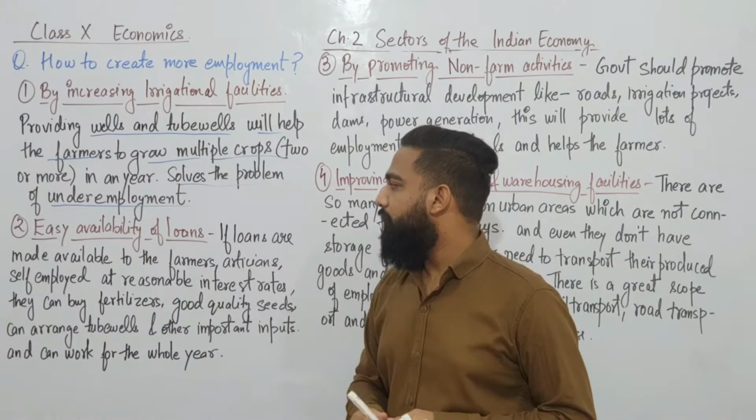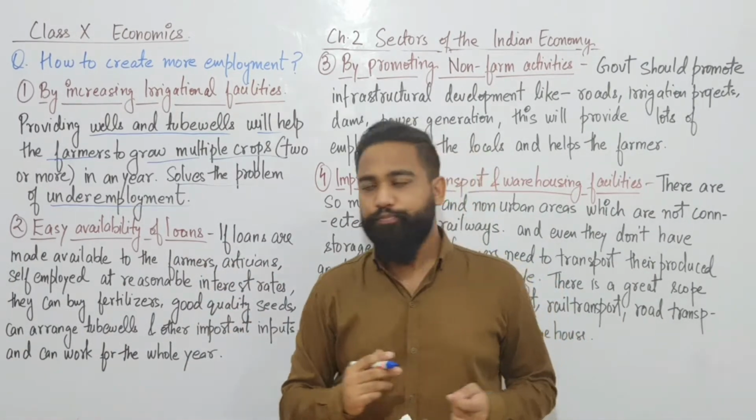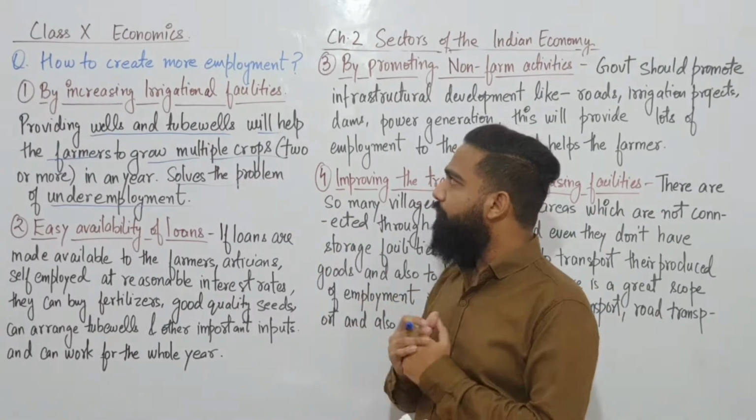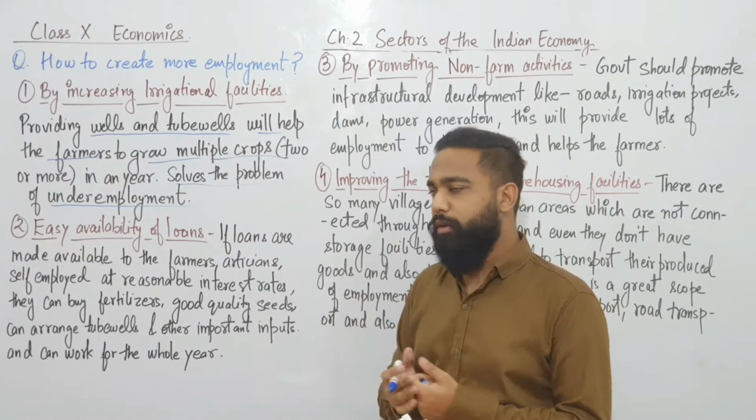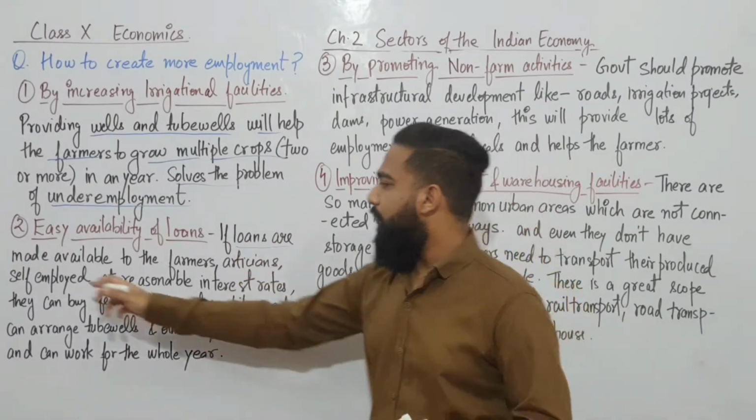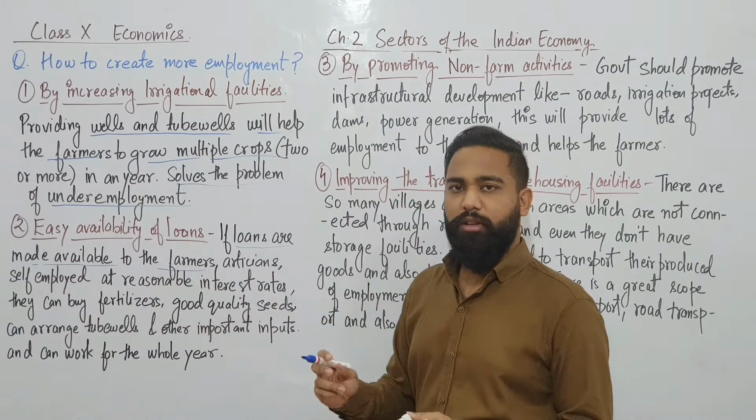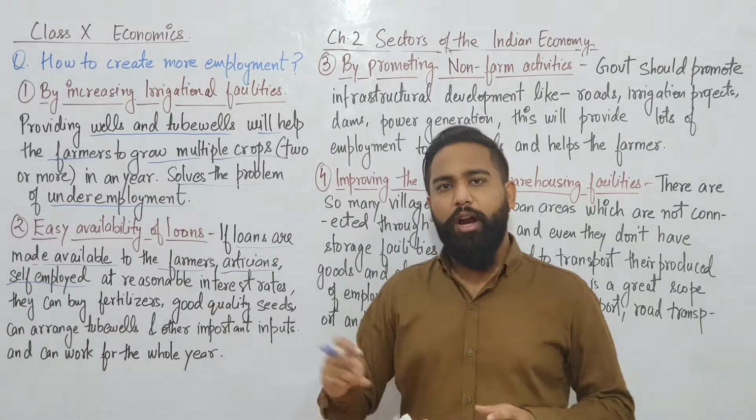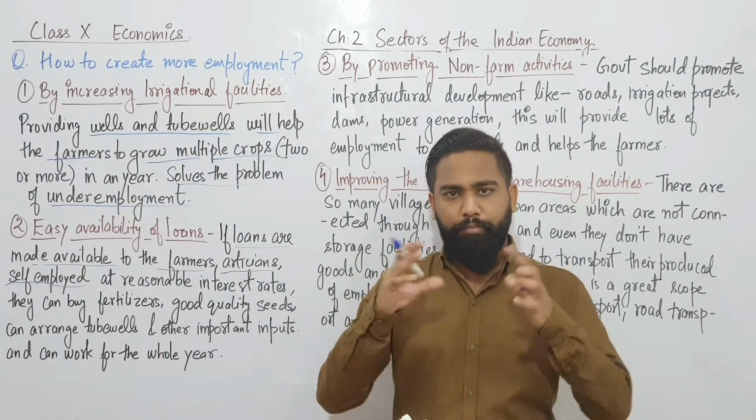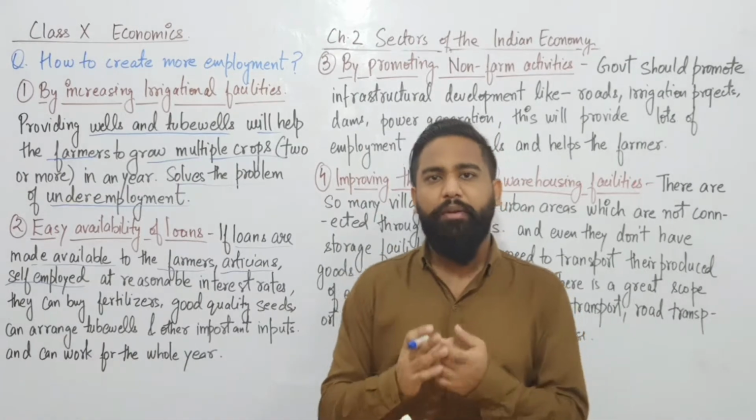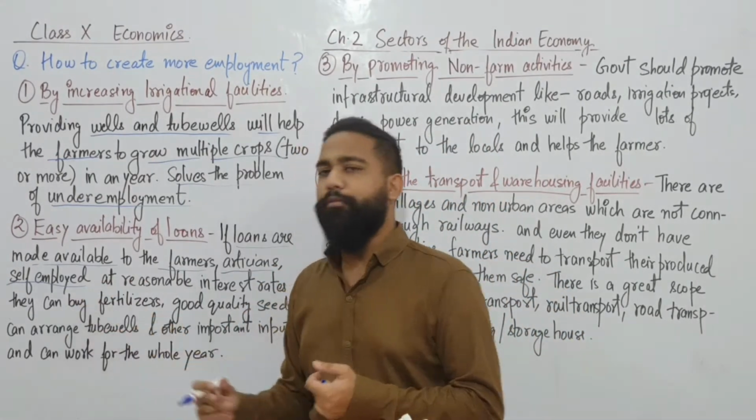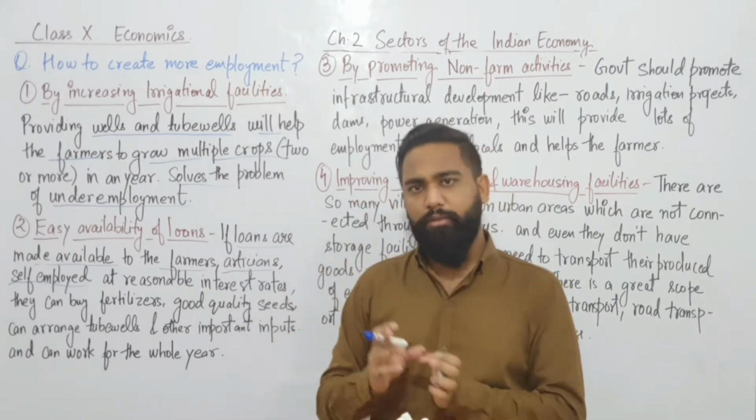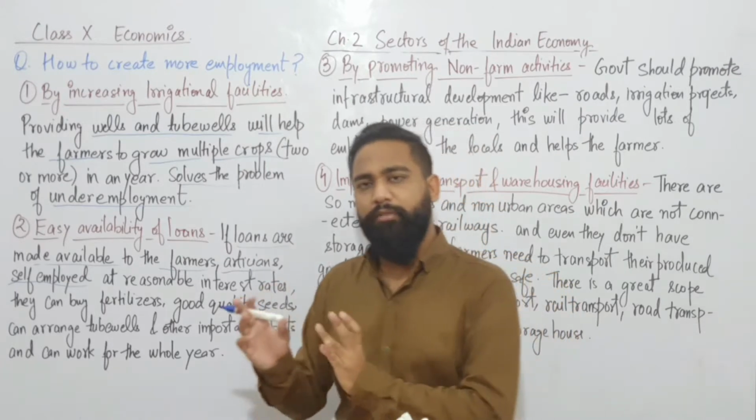Now the second one, easy availability of loans. If we provide loans to the farmers, this can also help the problem of unemployment and give more employment generation. Loans can be provided to farmers, artisans and self-employed people. Artisans in the village area make handmade things. Craftsmen and self-employed people do things by themselves, at a single-person, individual level.